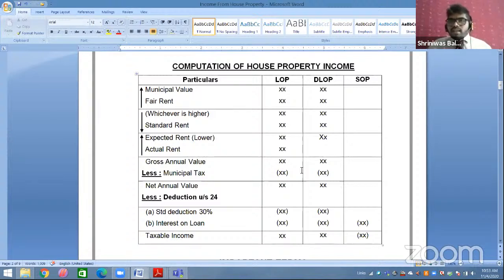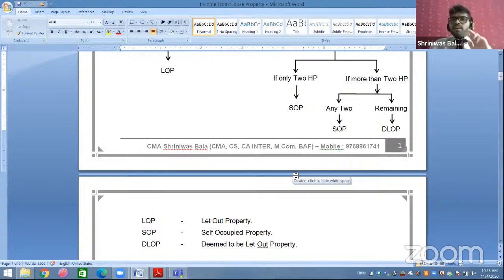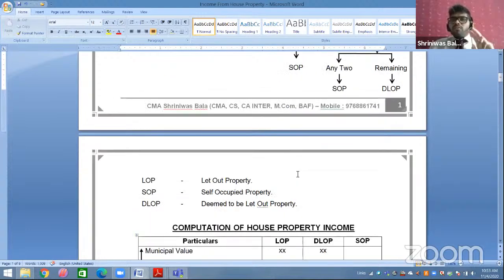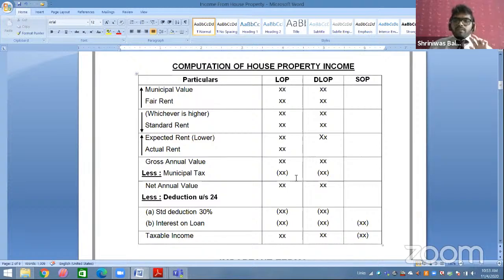And students, I want to repeat to all of you, write in your notebook: amendment of maximum 2 house properties as SOP. This is your amendment point. There is a major chance that they will ask it in your exam. So maximum 2 house properties can be SOP. This is your amendment.